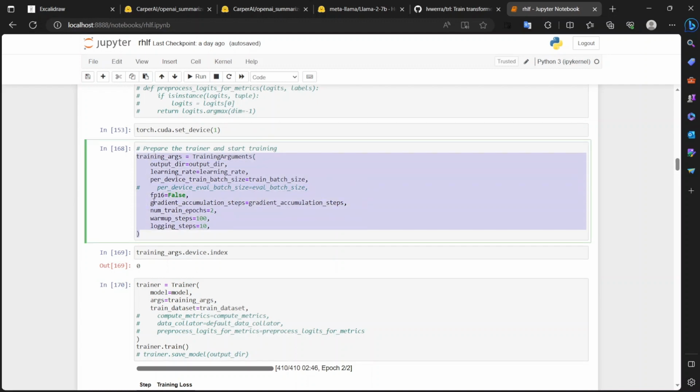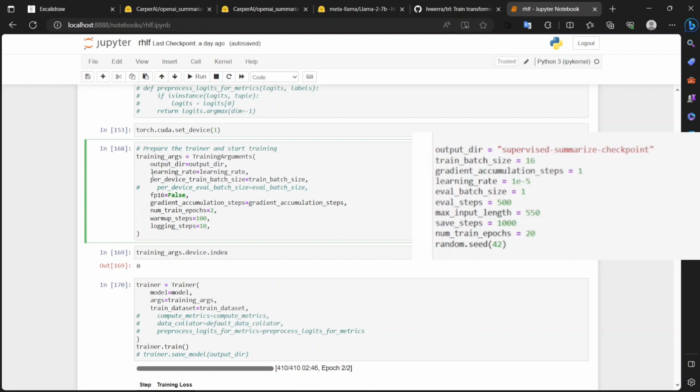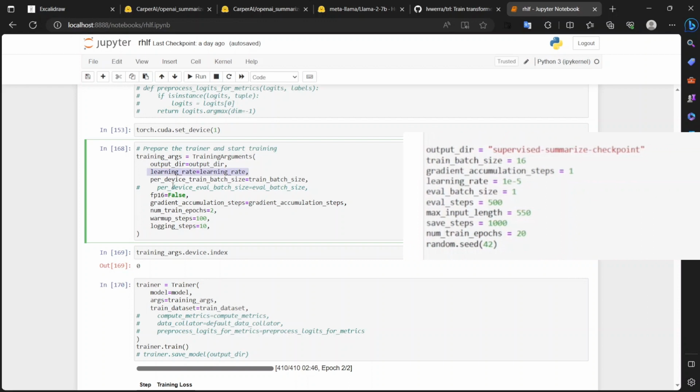We'll define our training arguments for training the model. In the training arguments, we'll define the output directory to store our model after training, with learning rate, batch size, and epochs.